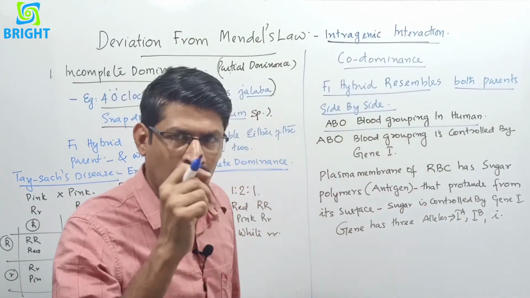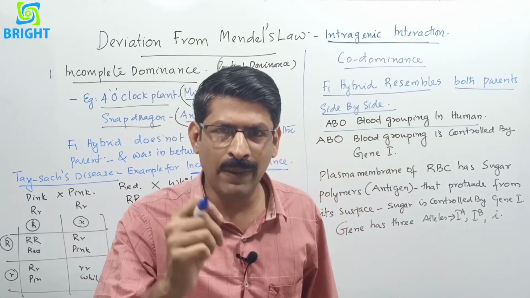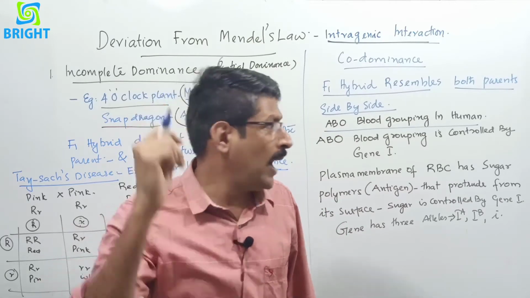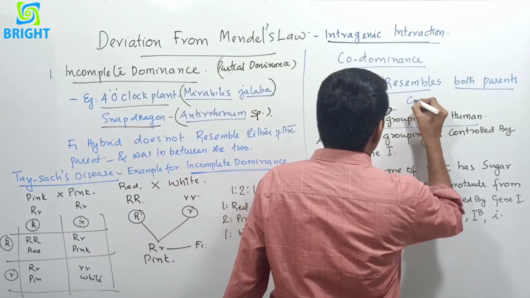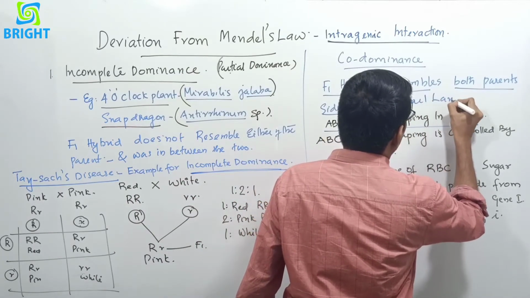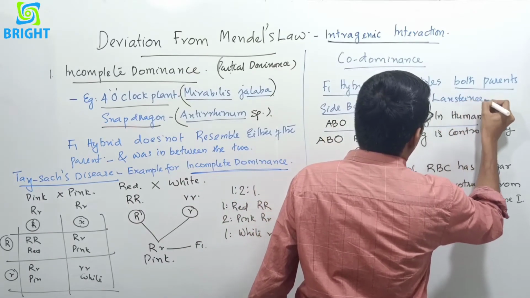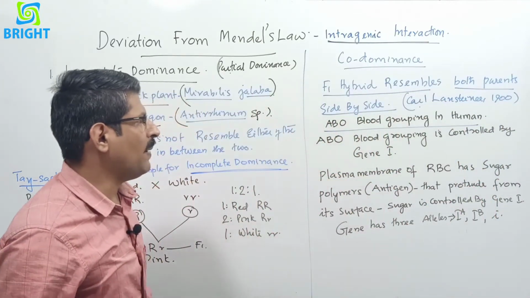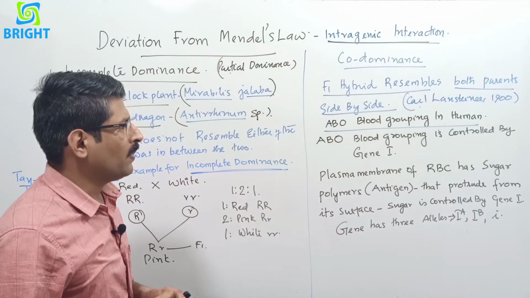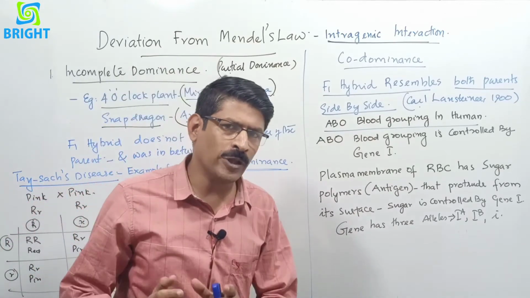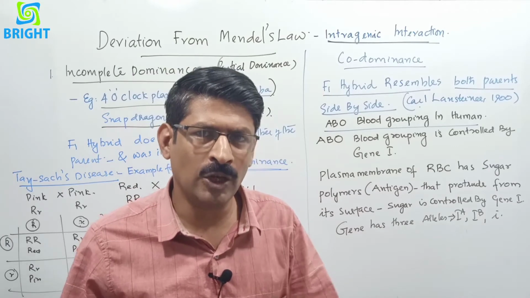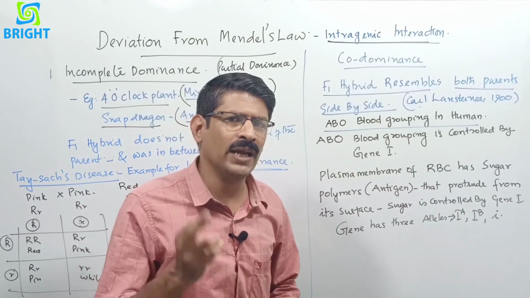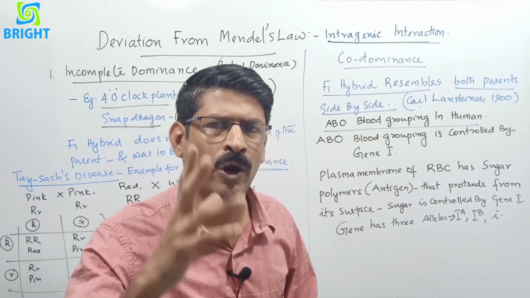We know that there is A blood group, B blood group, AB blood group, and O blood group, that is the ABO system of blood grouping, and it was discovered by Carl Landsteiner in 1900. Carl Landsteiner discovered the blood grouping in human beings, and we know that there is A positive, B positive, A negative, that is based on the presence or absence of rhesus factor that we have studied in the first year topic circulation of body fluids.